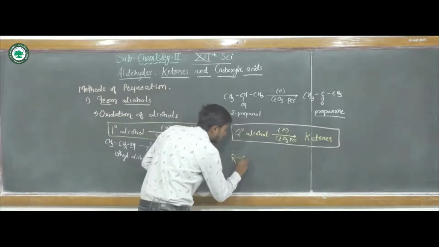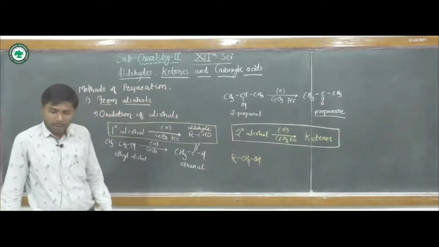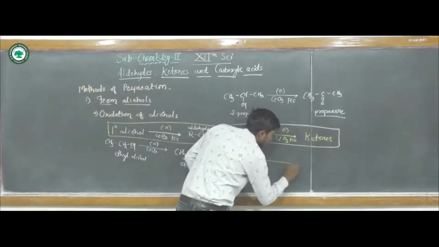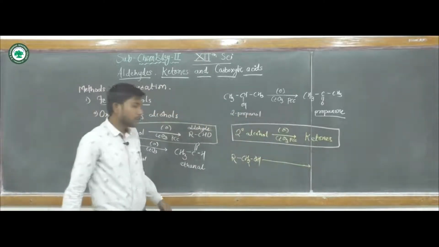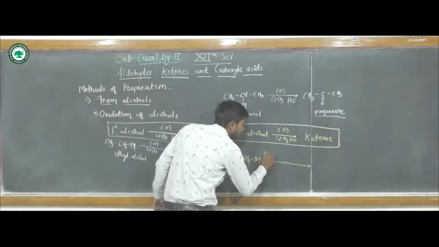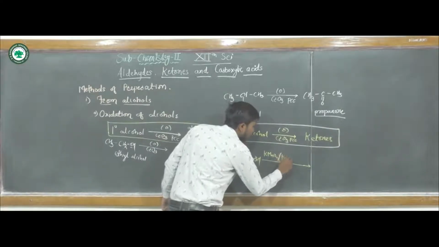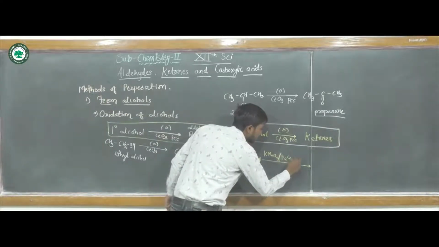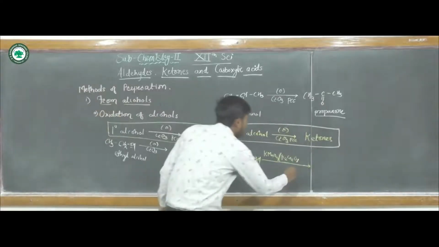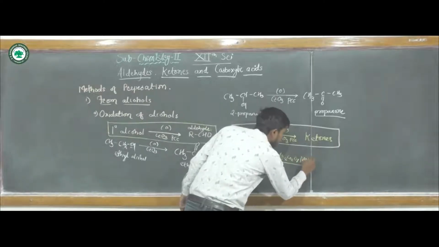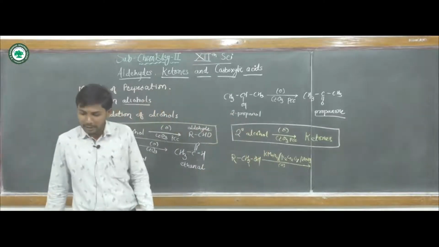This one, R CH2OH, is a primary alcohol. When it undergoes oxidation with potassium permanganate or potassium dichromate or nitric acid, they will undergo that oxidation.